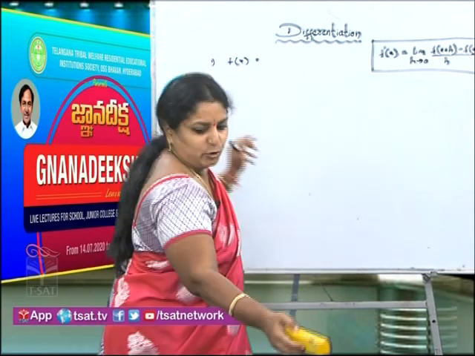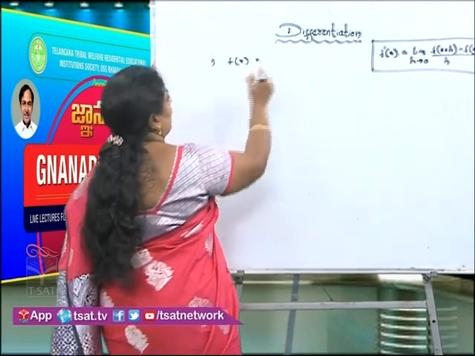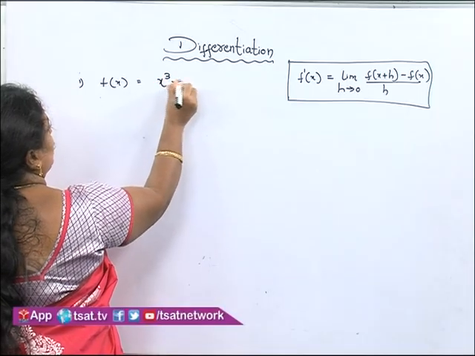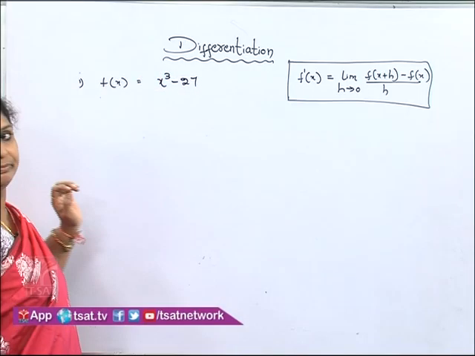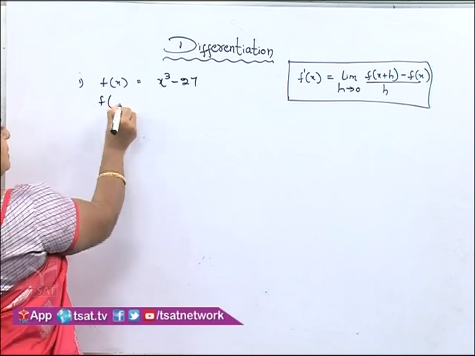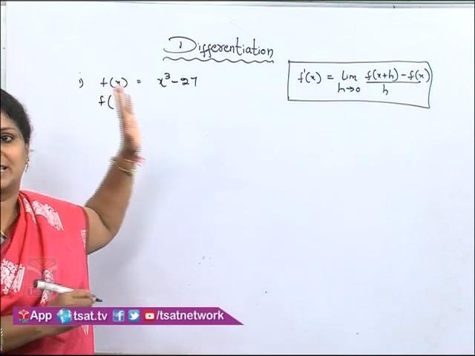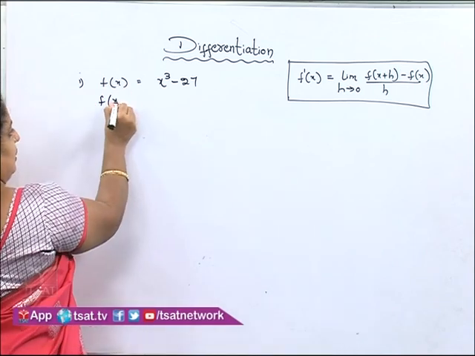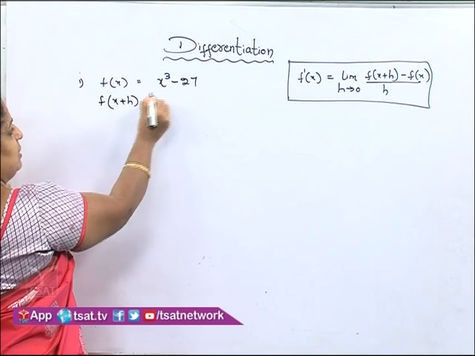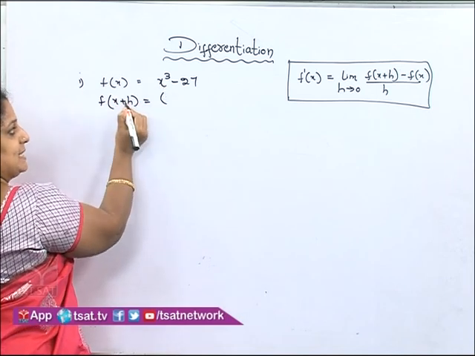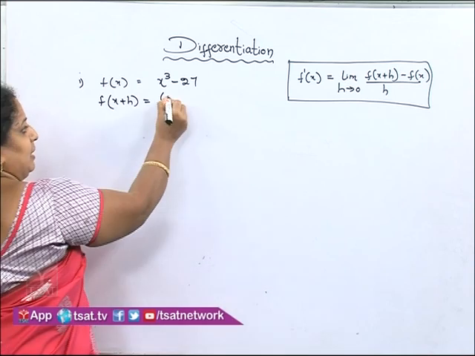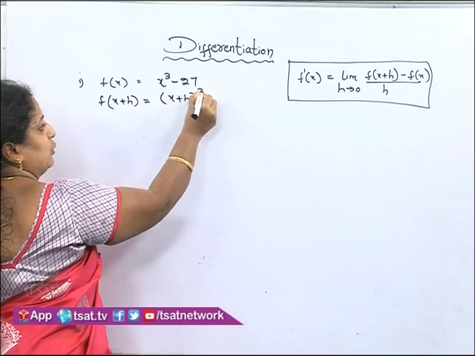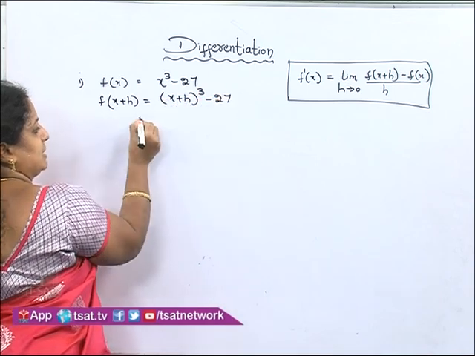Now, if you see one more example, I am taking f of x is equal to x cube minus 27. Now, what is the next step we have to find? F of x plus h value. F of x plus h is equal to, substitute in place of x, x plus h. X plus h whole cube minus 27.